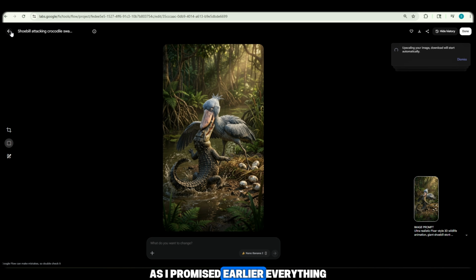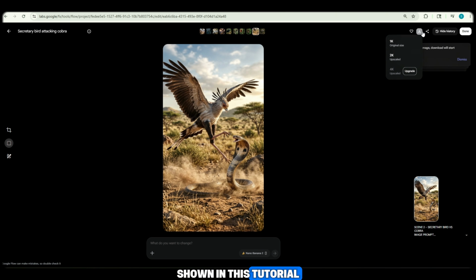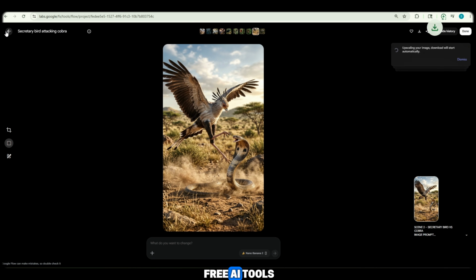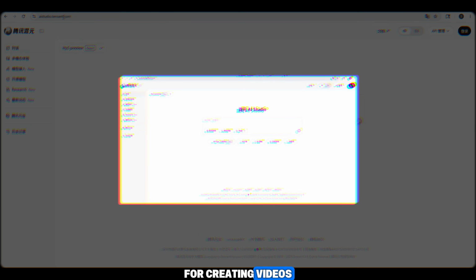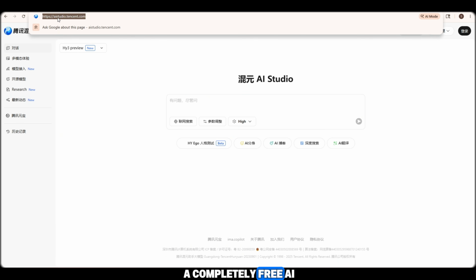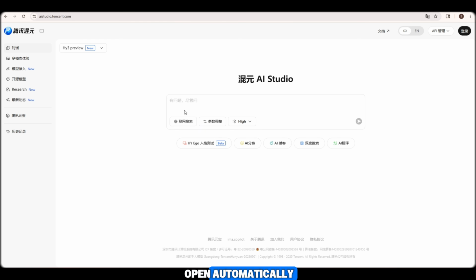As I promised earlier, everything shown in this tutorial can be done using free AI tools. For creating videos, we will be using a completely free AI tool called AI Studio Tencent. You can find the link to this tool in the description of my YouTube video. Simply click on the link and the website will open automatically.